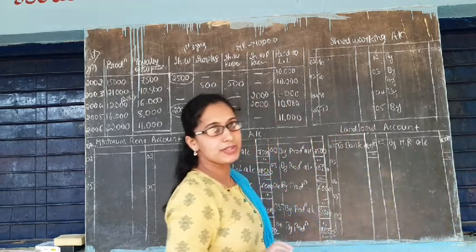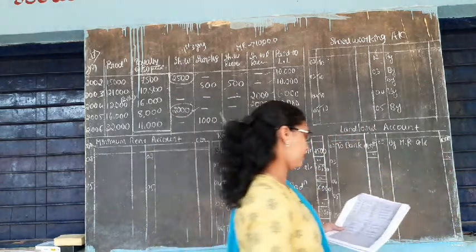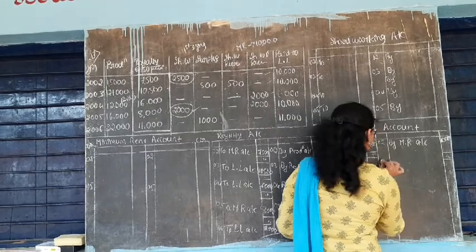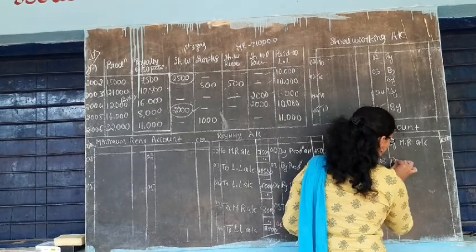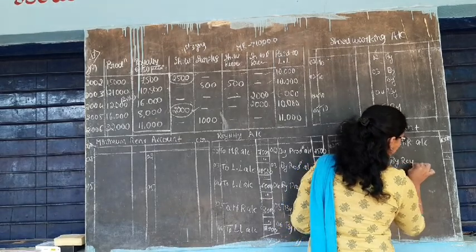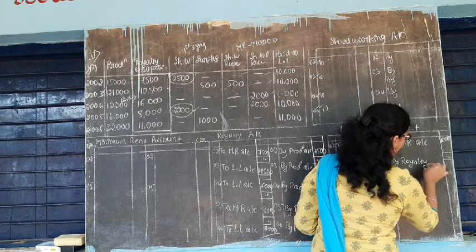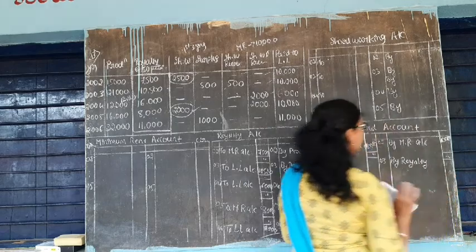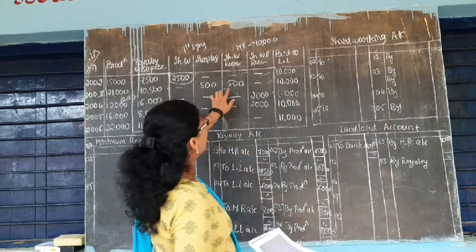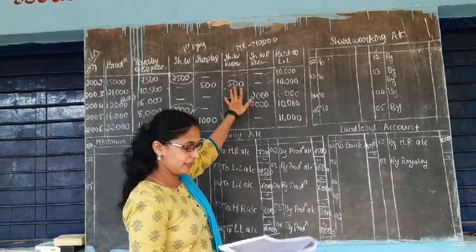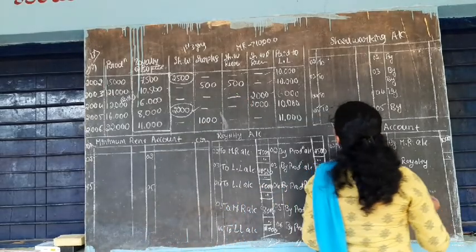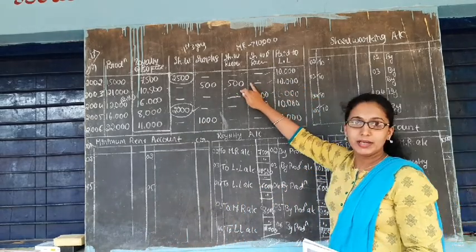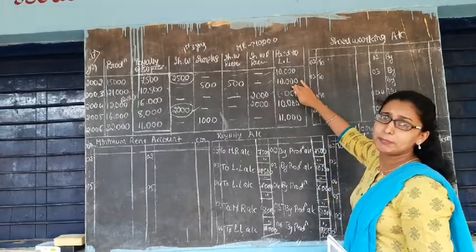Next 2003, there is no short working. So when there is no short working, you have to write as by royalty. How much? 10,000 again. But here one thing happened: short working recoupment has been done. So even the recoupment you are going to pay to the landlord, along with the minimum rent paid to the landlord.